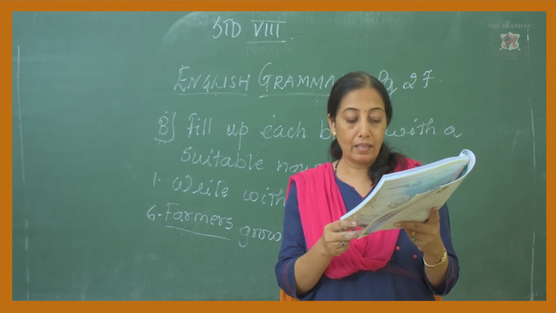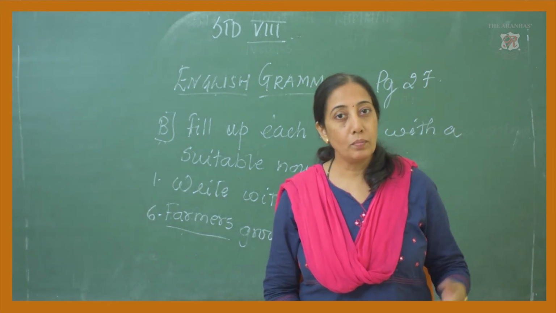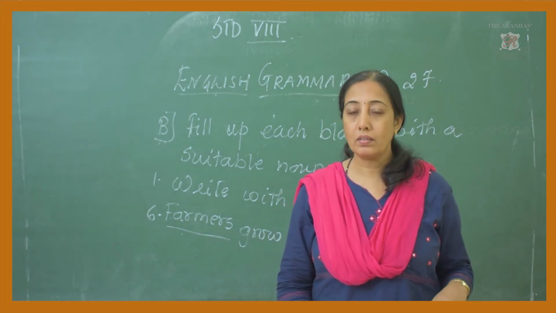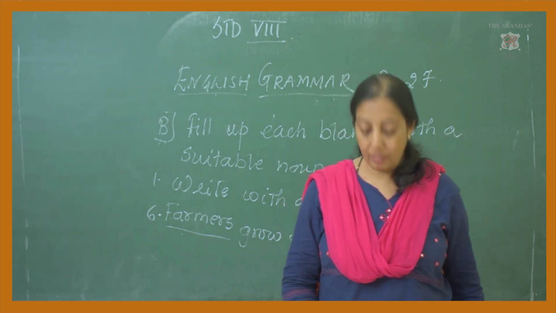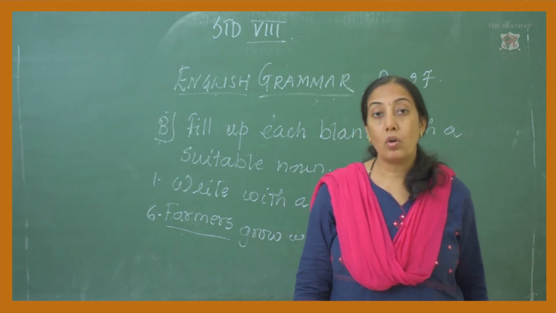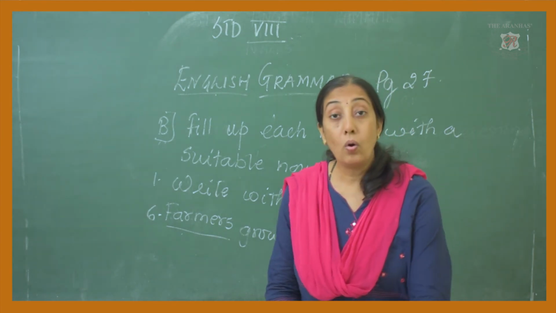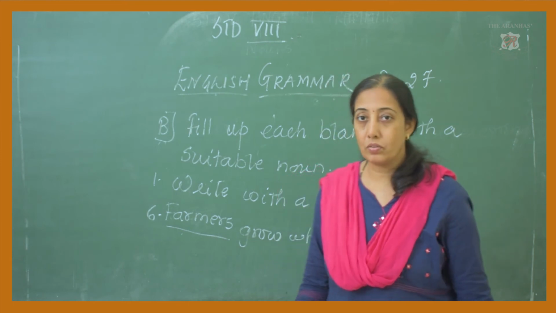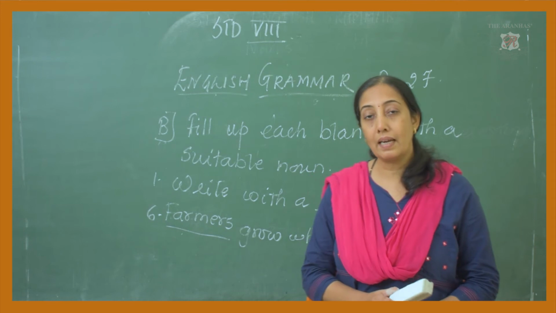I am unwell. Send for the dash at once. So when you're not well, whom do you call up? You call a doctor. A doctor is a name of a person. So I am unwell. Send for the doctor at once. So this is how you're going to complete all the fill in the blanks. Okay, a few I have done for you. The rest all you're going to complete at home.